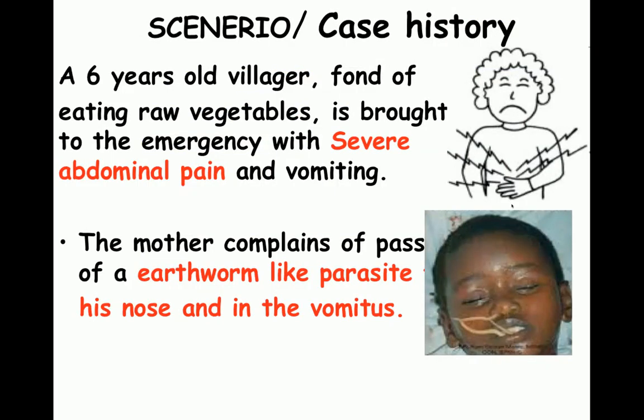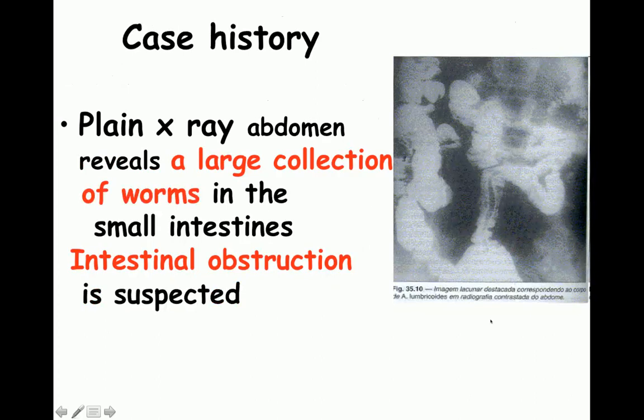This is the type of question that you will get in your exam. A 6-year-old villager fond of eating raw vegetables is brought to the emergency with severe abdominal pain and vomiting. The mother complains of passage of these earthworm-like parasites from his nose and in the vomitus. If you look at this picture, you can easily visualize these parasites coming out not only from the mouth but also from the nose.